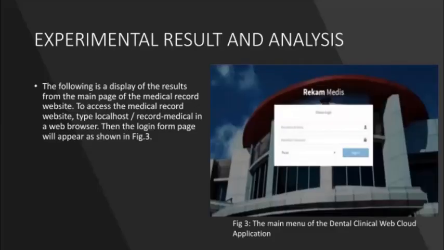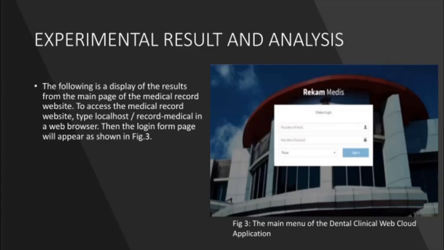Then there are some experimental results and analysis. Figure 3 shows the main menu of the dental clinic web cloud application. It displays the result from the main page of the medical record website.